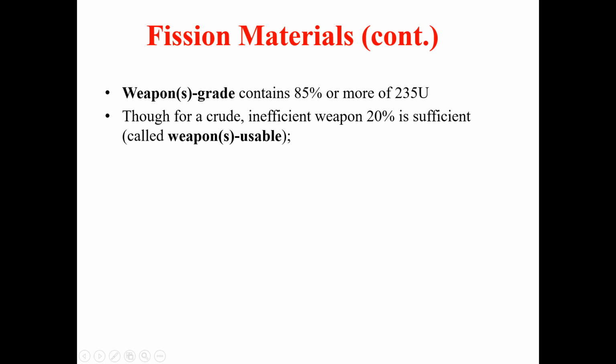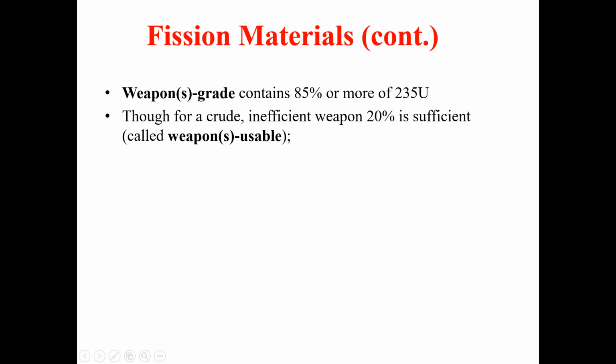Though for a crude but sufficient weapon, 20% is sufficient, and that we call weapon usable. You should differentiate between the two quantities of uranium-235: one is 85% and the other is 20%.